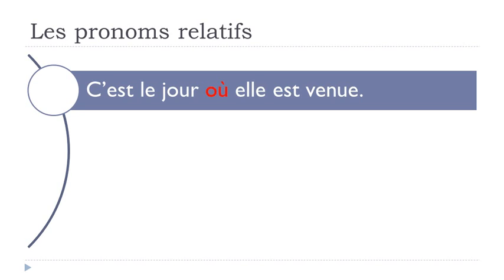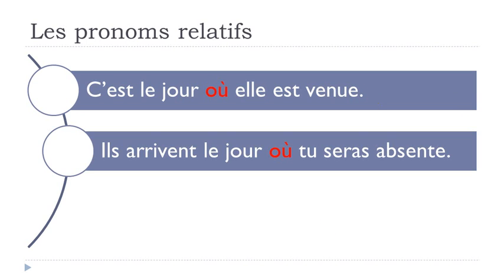Few other examples for this time concept, because normally, obviously, in many cases, people tend to think that où is only for a place, so that's the reason why I thought it might be useful to give you few examples just to see how to use it. So the first one, for instance, c'est le jour, the day, c'est le jour où elle est venue. Venir is to come. C'est le jour où elle est venue.